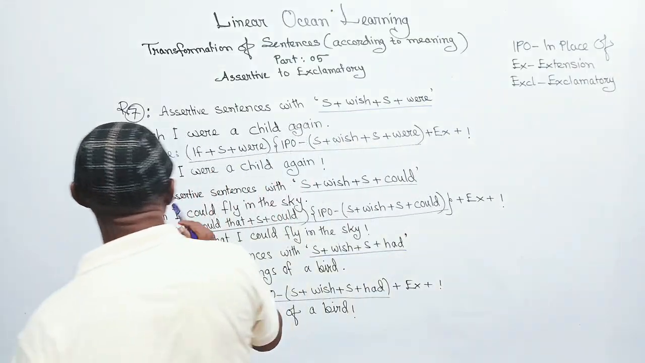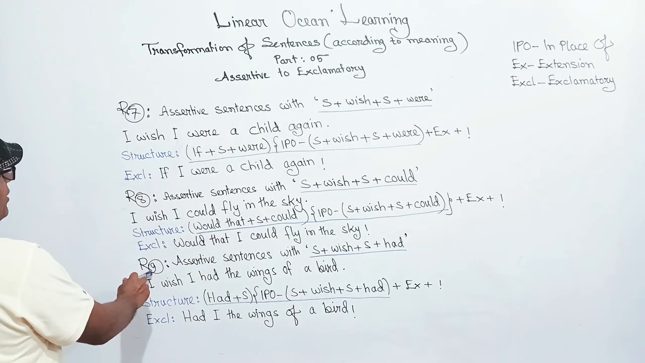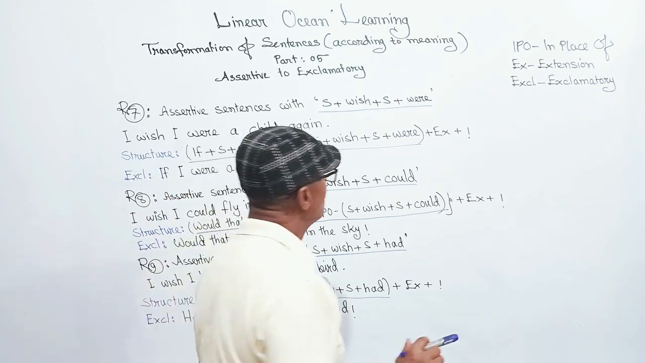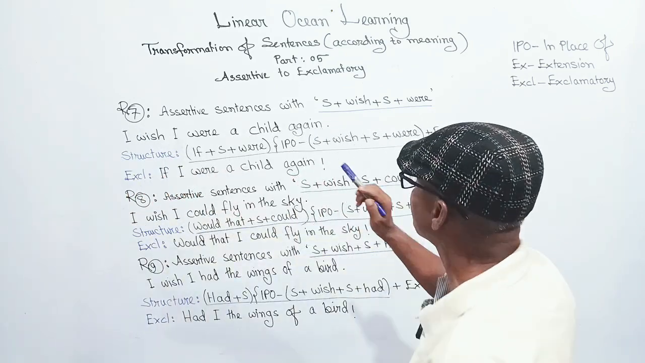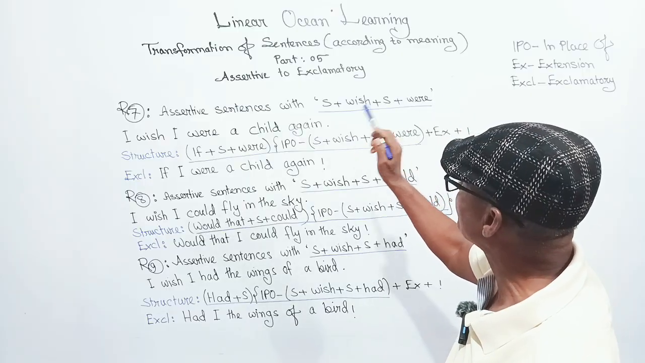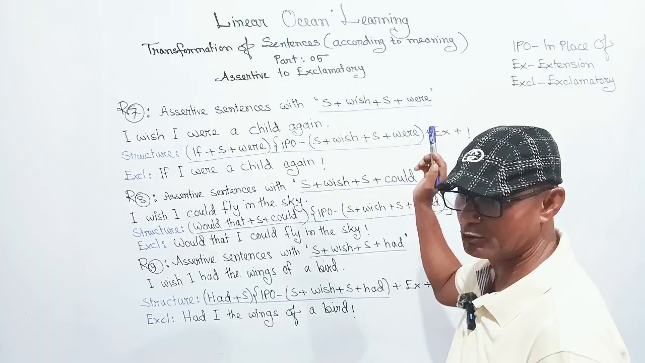Today I will be talking on rule number 7, 8 and 9, and this will be the end of my video on transformation of sentences according to meaning, part 5, that is assertive to exclamatory.